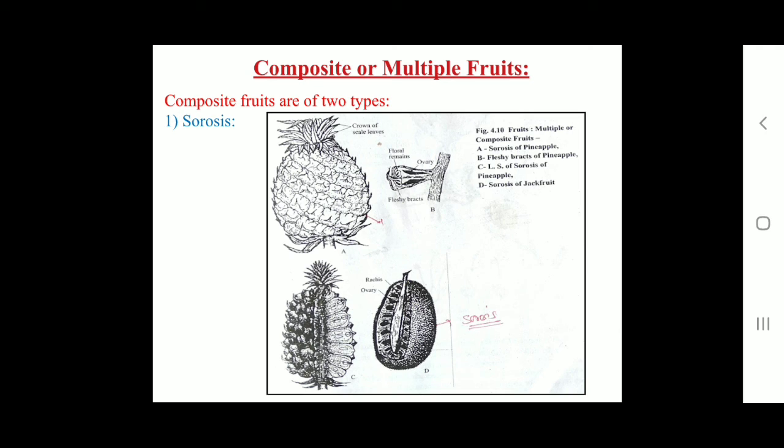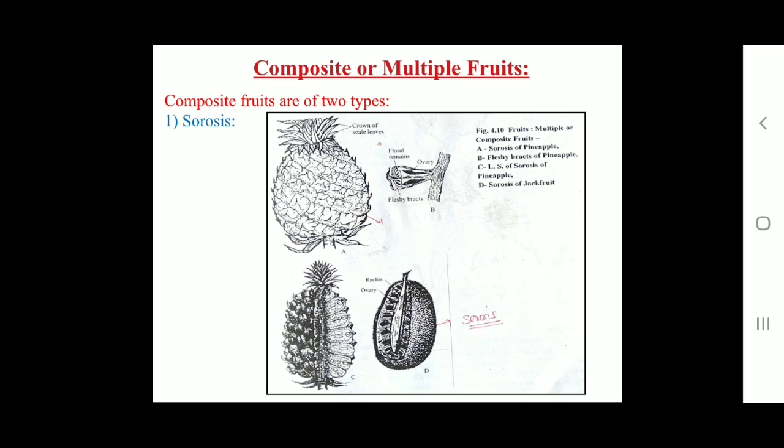Then the second type of fruit is the syconus type of fruit. This fruit is formed by the entire hypanthodium or syconium inflorescence. In Ficus, example fig, that is umber, the hollow pyriform receptacle of the hypanthodium enclosing female flowers at the base becomes fleshy.